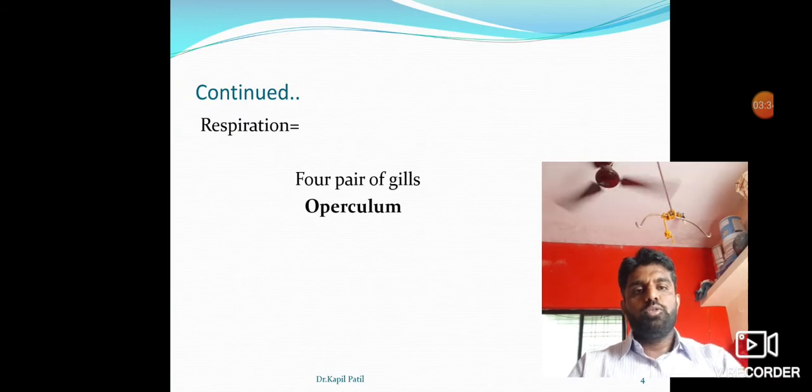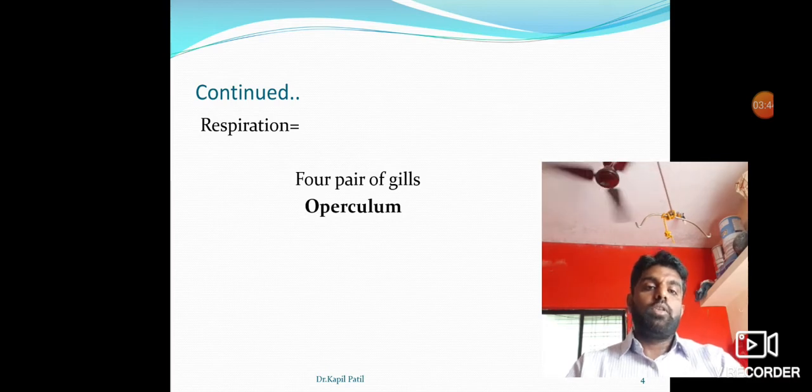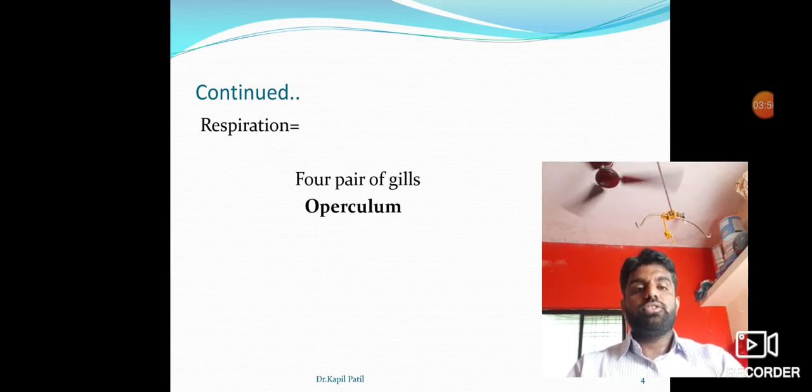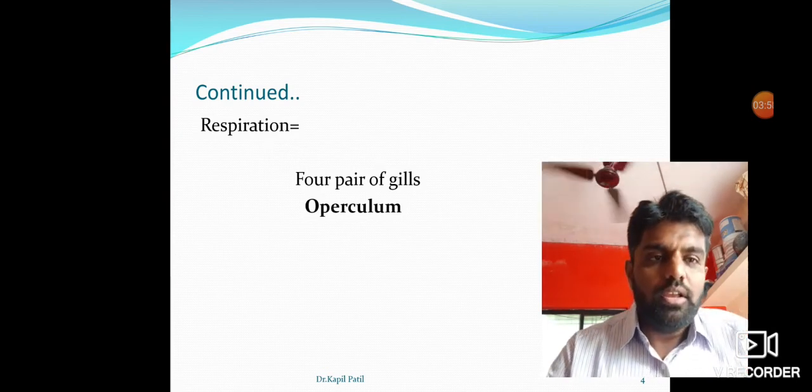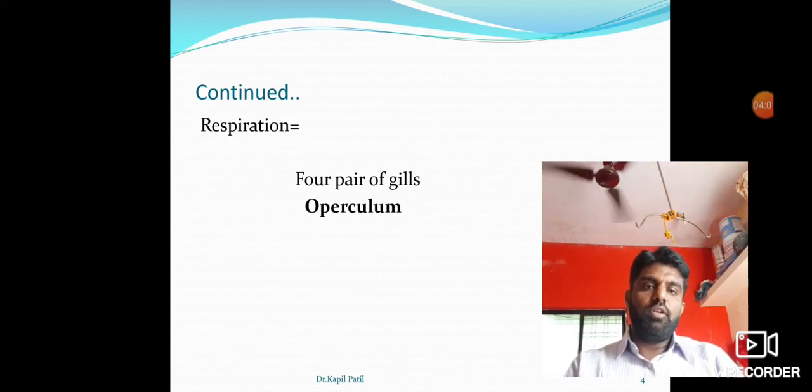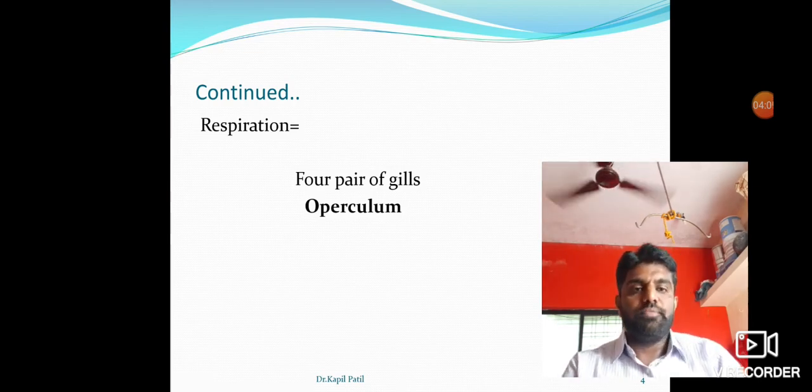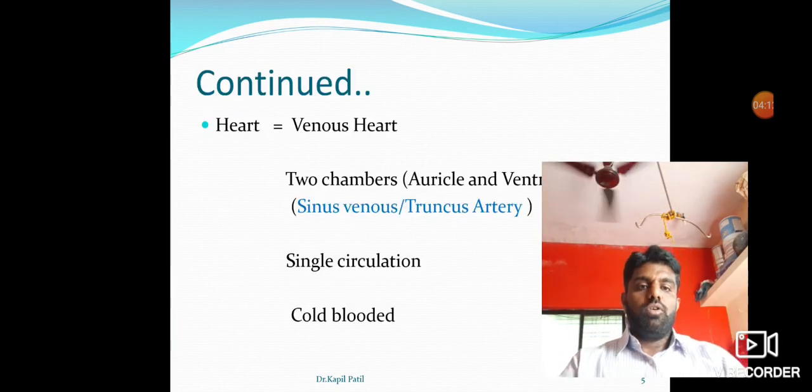Respiration occurs through the gills. Generally four pairs of gills are present, and these gills are covered by a special structure called the operculum. The operculum is a characteristic of class Osteichthyes fish. This operculum is absent in class Chondrichthyes. When you see a shark's gills, they are naked, but in this case the gills are covered by the operculum. When you lift the operculum, you can easily see the gills of the fish. So the operculum is a characteristic of Osteichthyes fish.